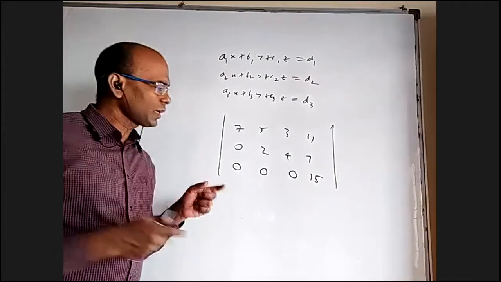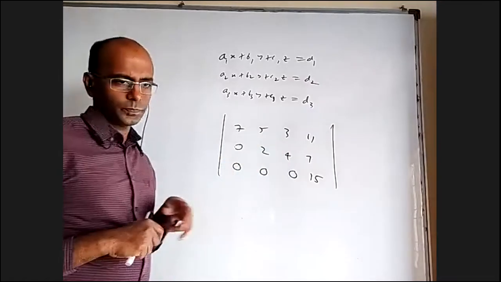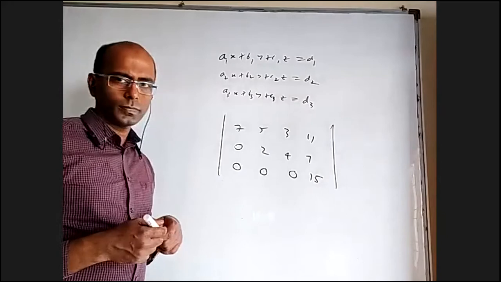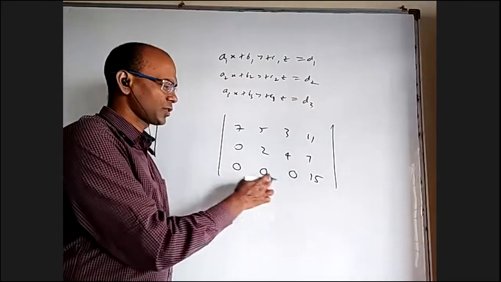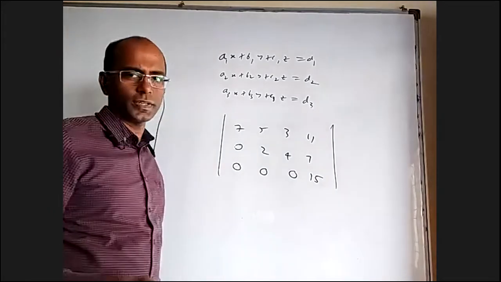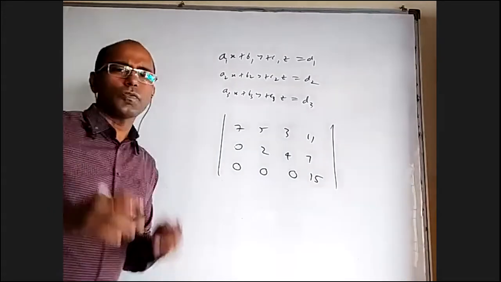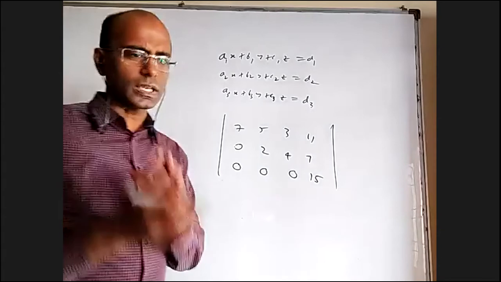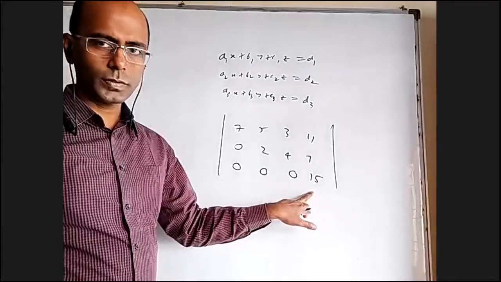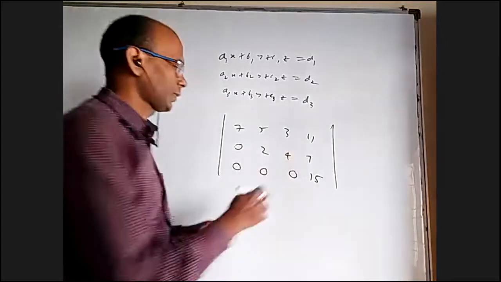But what if you get 0 here? Definitely delta is 0. But it's obviously no solution because it is a meaningless statement. This means 0 into x plus 0 into y plus 0 into z equal to 15, which is 0 equal to 15, something absurd. So in the case of no solution, most likely you will get it like this. Why did I say most likely?